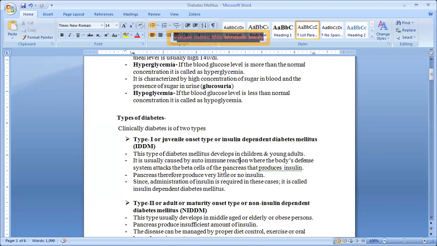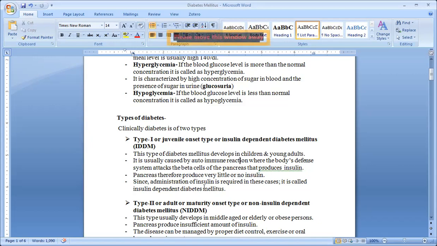The pancreas will not produce insulin, or otherwise very little it secretes. So there is no insulin, or very little insulin is secreted by the beta cells of the pancreas. So what happens here? There is diabetes mellitus.